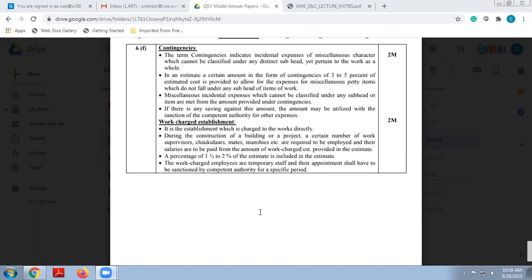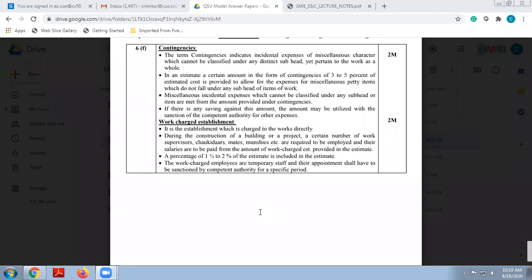So what does it indicate in your detailed estimate? That was not part of our detailed estimate previously, but when you think, I'm going to change this design, you are going to execute it. So whatever these special or separate works which are not part of your detailed estimate, but now you are going to perform, for completing such work we are going to keep around 3 to 5% of the cost of our total estimated budget. 3 to 5%, and that we call contingencies. I hope everyone is clear with this.